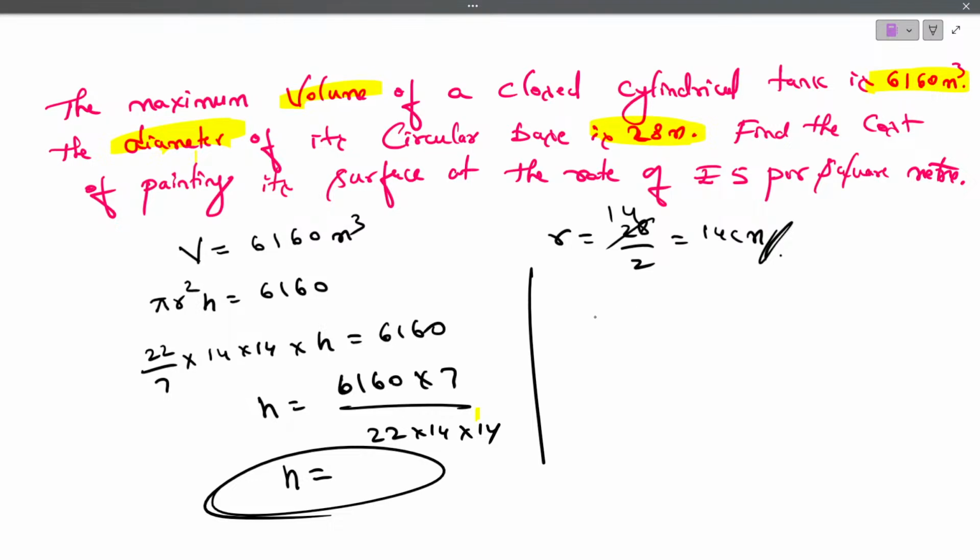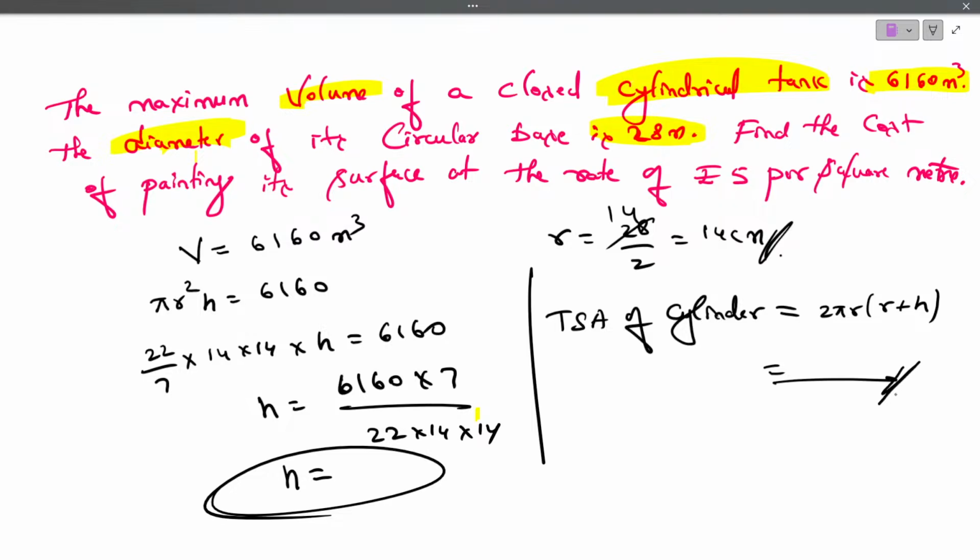Okay. Now once you find h, then find the cost of painting its surface at rupees 5. As you can see here, we don't have two shapes. Here we have a single shape, only a cylindrical tank is given. So here we have to find the total surface area of the cylinder. Whenever they give you a combination of two solids, like cone and cylinder, then we have to use curved surface area. But here they have given only a single solid, so we have to use the total surface area of the cylinder, that is 2 pi r into r plus h. Substitute the values, you will get the answer.